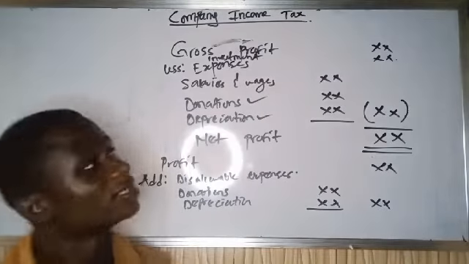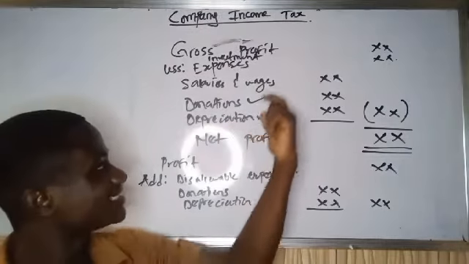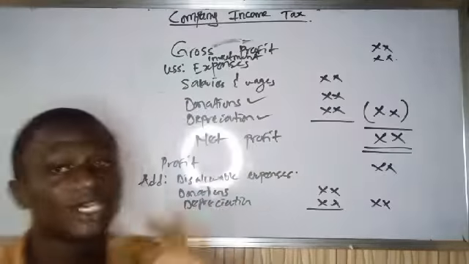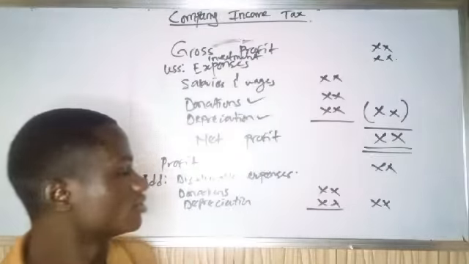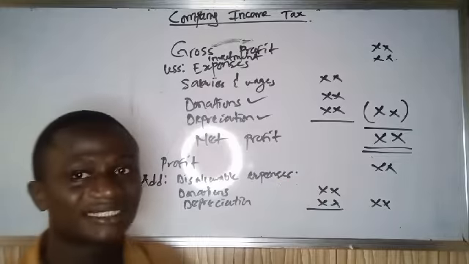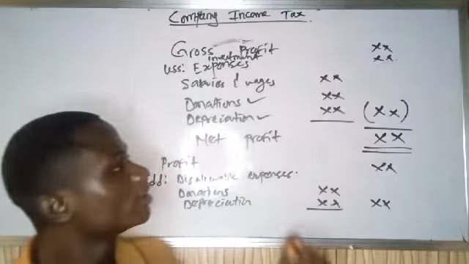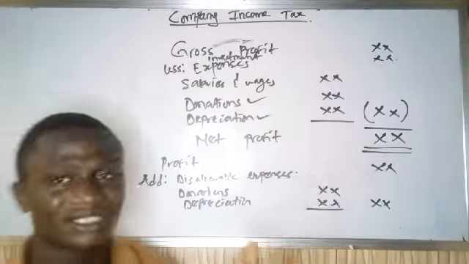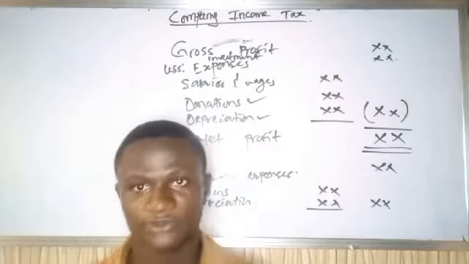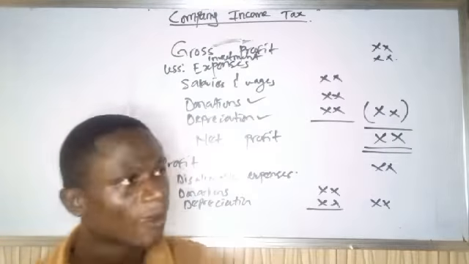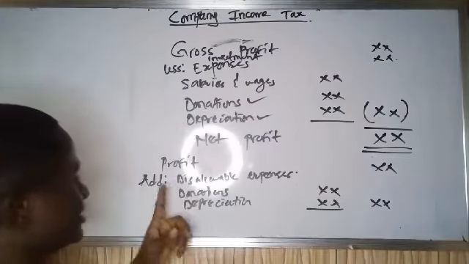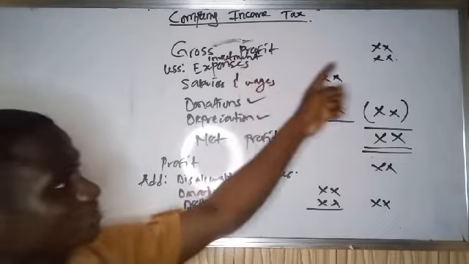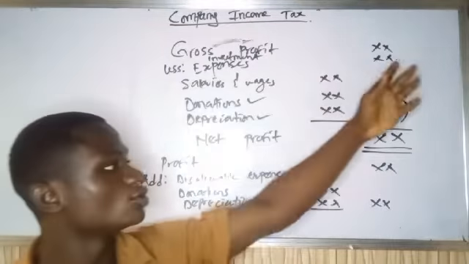So what do you do? You less it. Sorry, I'm mixing those things together. If you have disallowable expenses that are not allowed to be deducted, but they have been deducted in the financial accounting, the effect is that it reduces your profits, and since they are not allowed, you add them back. And if you have non-taxable income, what does it do to the profits?